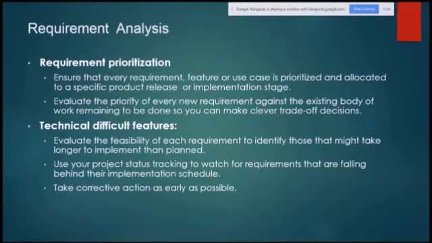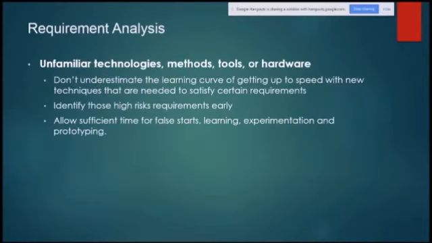Technically difficult features are again a risk involved. Evaluate the feasibility of each requirement to identify those that might take longer to implement than planned. Use your project status tracking to watch for requirements that are falling behind the implementation schedule and take corrective actions as early as possible. So these are analysis related risks in the requirements.